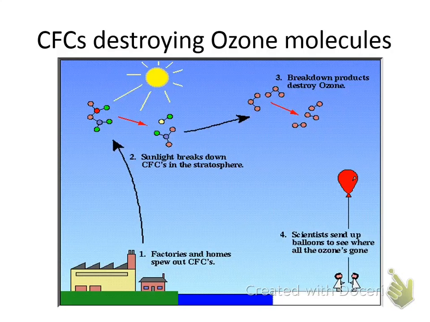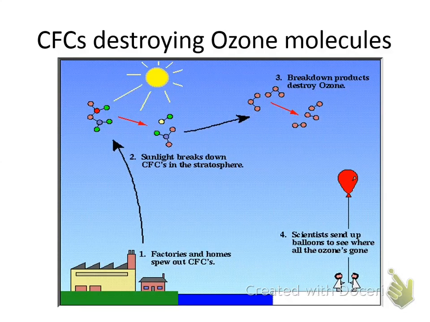Okay, and this is showing the ozone layer. There's a layer of atmosphere around the planet called the ozone layer. And certain things we're using, such as refrigerators and aerosol cans, are making the ozone layer thinner. And so the moral of the story is, if we keep making the ozone layer thinner, then more sunlight is going to come through, and that's going to make people get more skin cancer, from the high impacts of radiation.